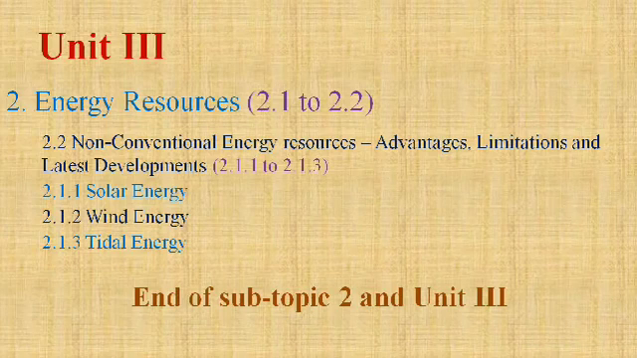Solar is from the sun, wind is from the speed of the air, and tidal: we have that concept of low tide and high tide, which occurs in coastal areas, which is called tidal energy.